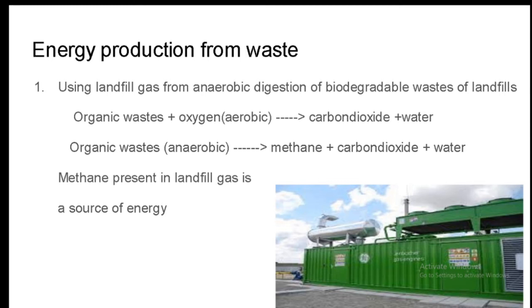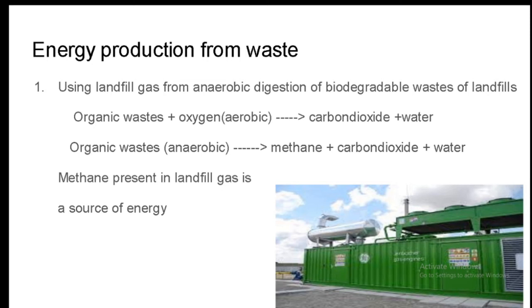Now let us discuss how we can produce energy from waste, that is, energy from waste technology or waste to energy technologies. Waste can be a valuable resource for production of energy. Waste that cannot be recycled can be utilized through biological treatment to create biogas or through thermal treatment to produce fuel gases, the chemical energy of which can be converted into electricity and heat.